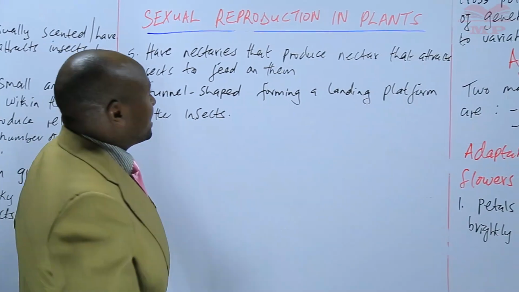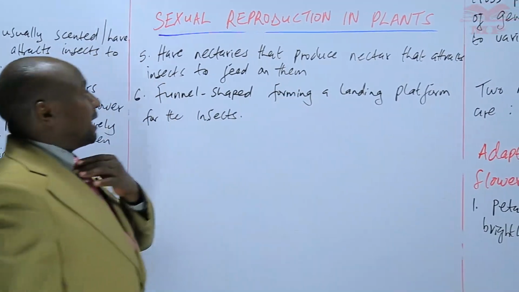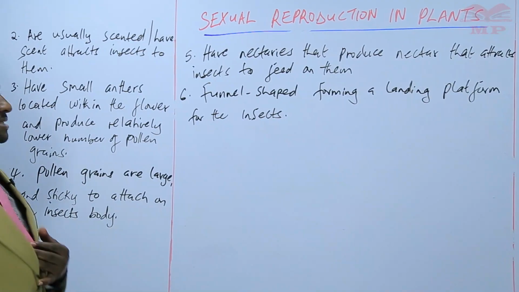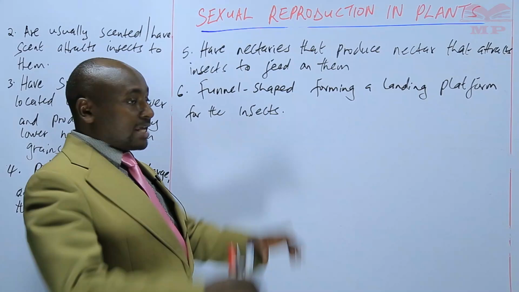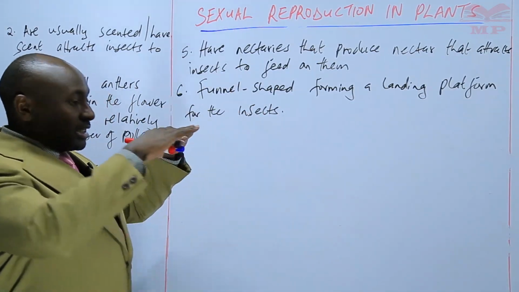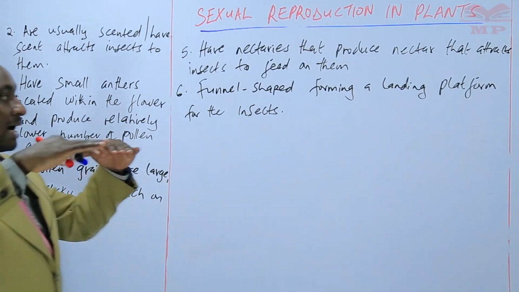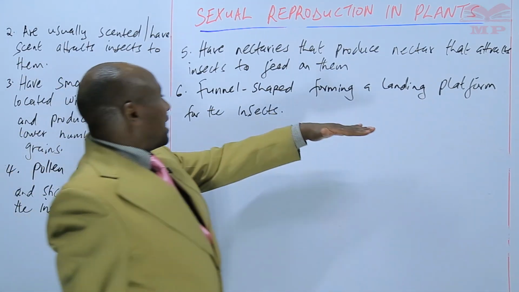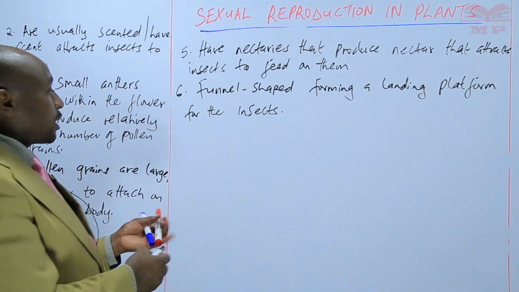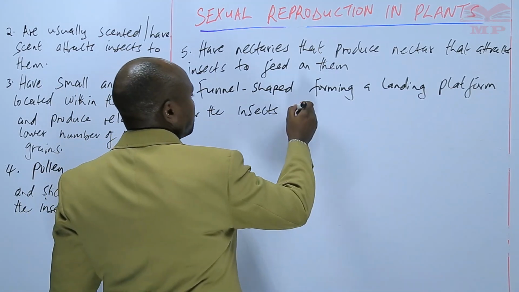They have nectaries that produce nectar, and that nectar attracts the insects to feed on them. And finally, we've seen that their shape is funnel shaped, that is wider at the top and smaller at the base, and that is to form a landing platform for the insects during pollination.